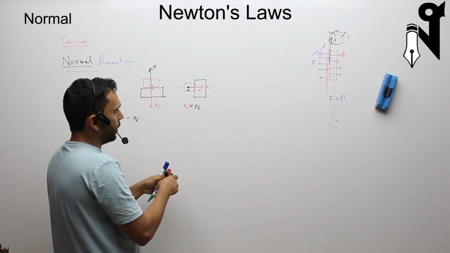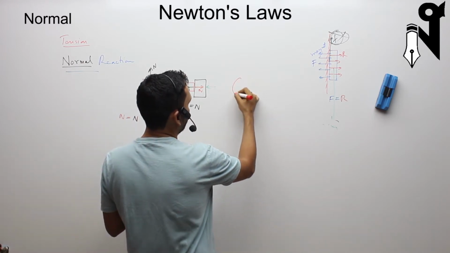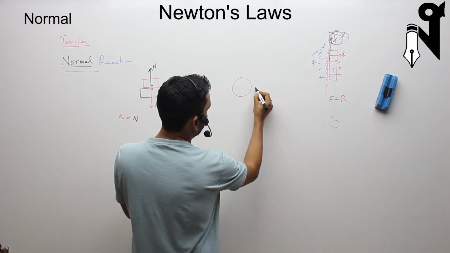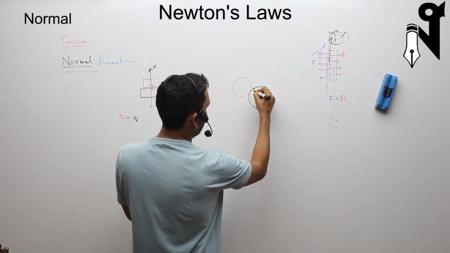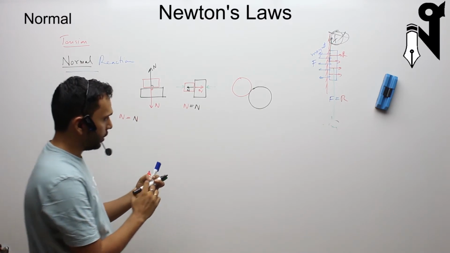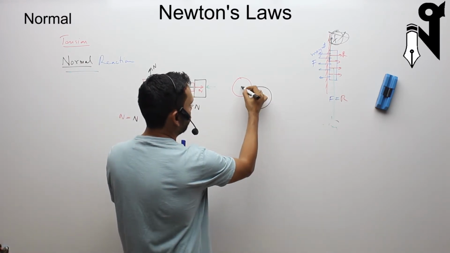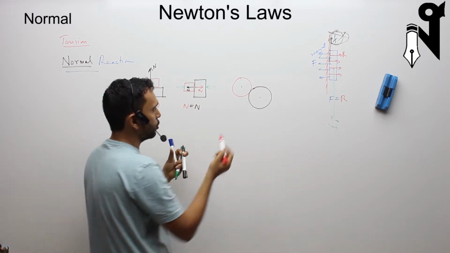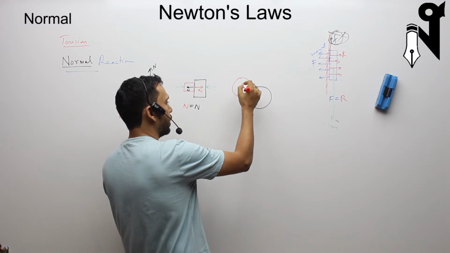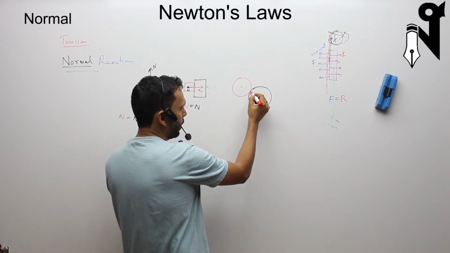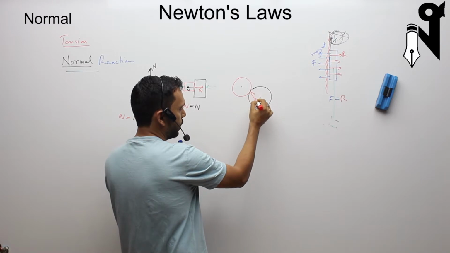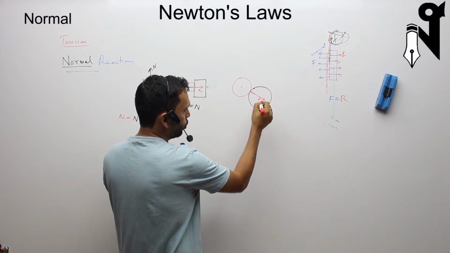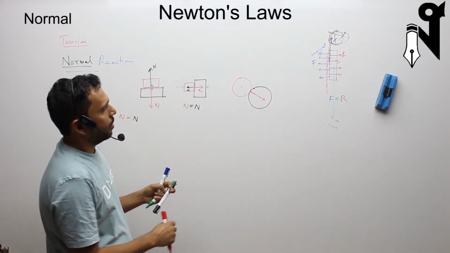So another case would be, if I have a sphere which is getting pushed on, or a disc maybe, which is getting pushed on to another sphere or disc, that's the center. So this is the point of contact. Wherever the point of contact will be, you'll have action reaction force. So the black body is going to push the red body, and the red body is going to push the black body, and this force, where will it pass from? It is going to pass through the center of the other body.